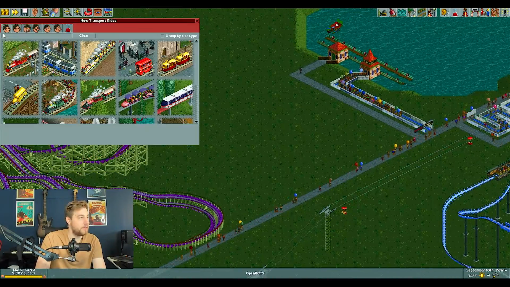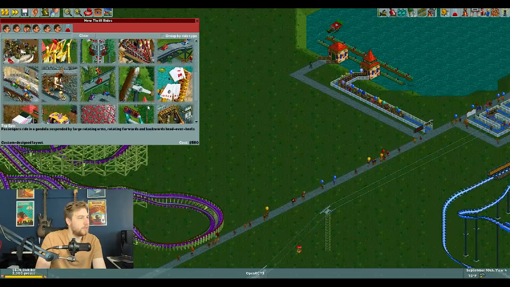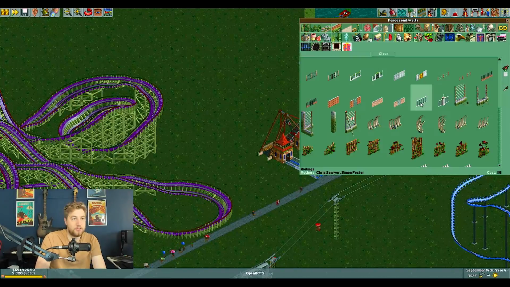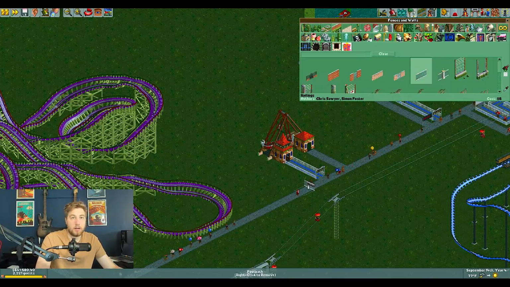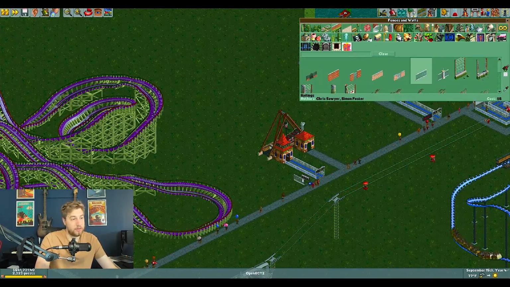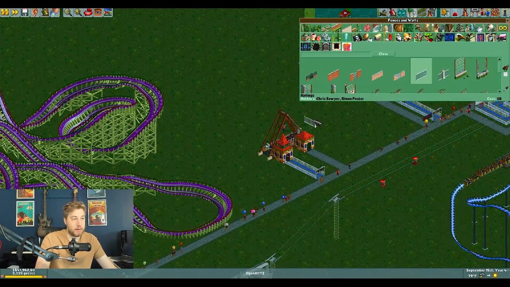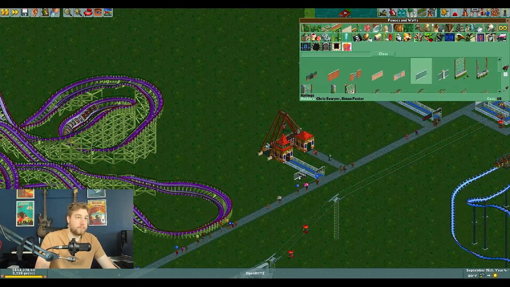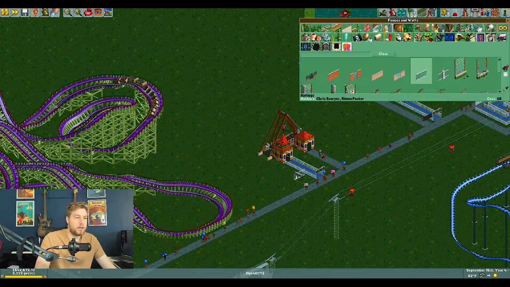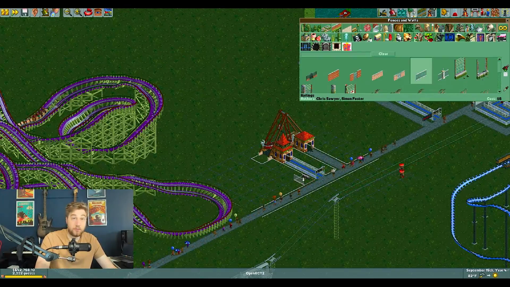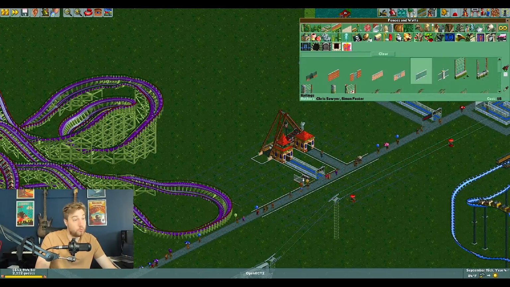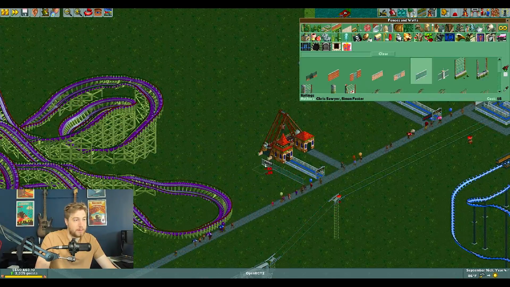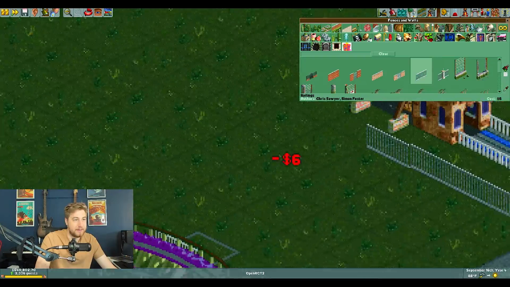Let's place a ride. How about, let's do Parade Ship. Let's just use this white fence. So I'm going to start with Control. Let's say you're going to place a fence kind of around here. So the Control key. The Control key gives you a grid, and it shows you which way the fence is facing. So you can place like this.